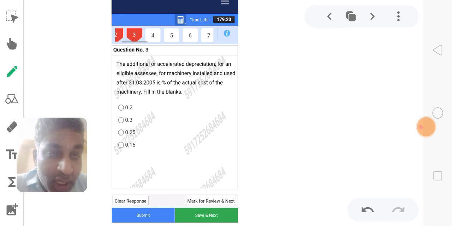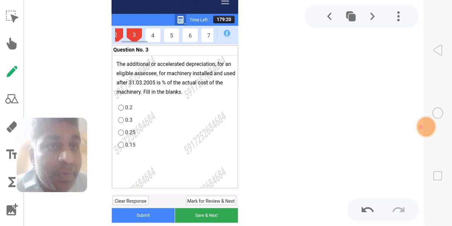The additional or accelerated depreciation for any eligible assessee for a machinery installed and used after 31st March 2005 is dash percent of the actual cost of machinery. So once again I read the question. Whenever you want to understand the questions, read them repeatedly.